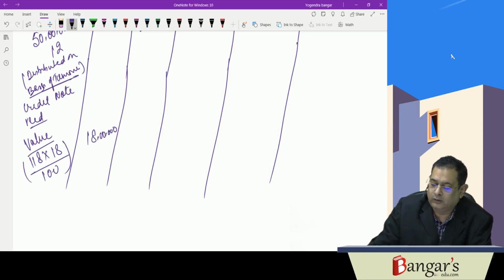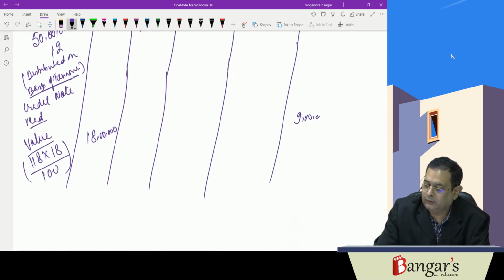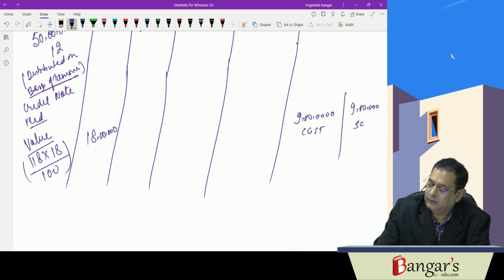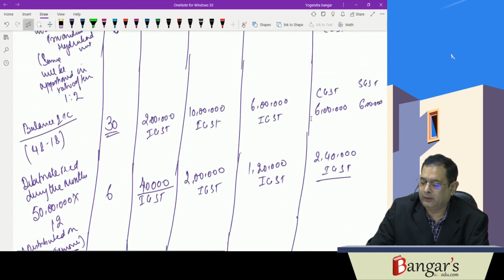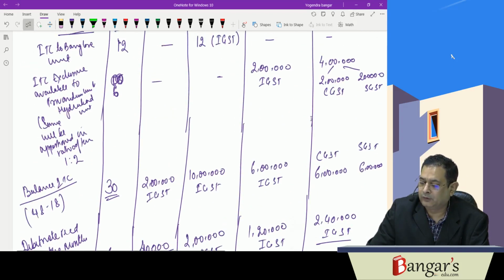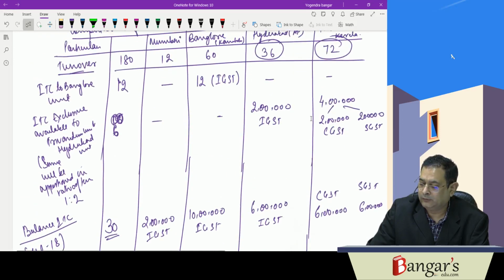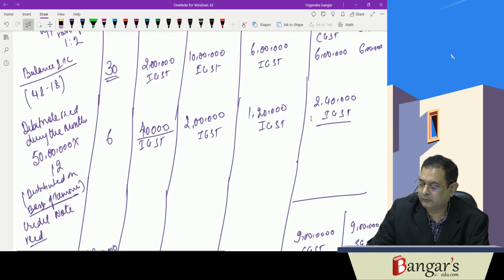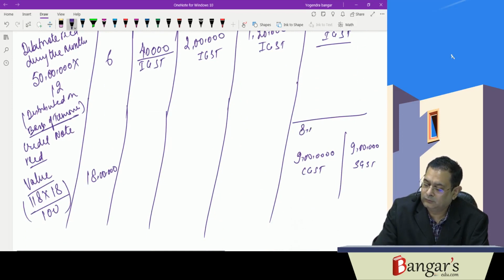So here 9 lakh will be the CGST element which is to be paid, and 9 lakh is the SGST element which is to be paid. Now take total credit available here of CGST and SGST, that is 8 lakhs CGST and 8 lakh SGST.